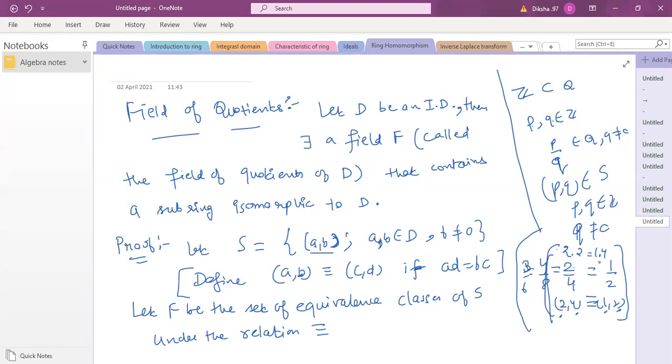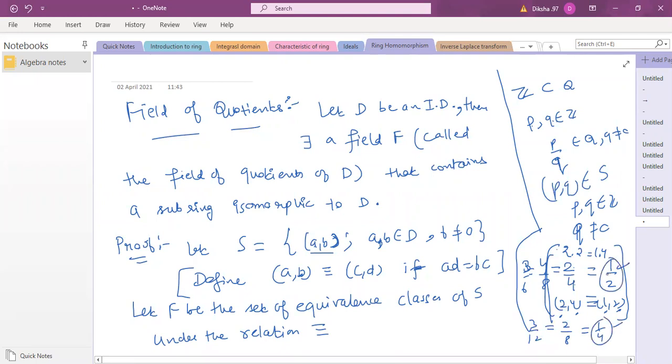So 1/2 represents just one element of the rational numbers. 2/4 is not different from 1/2. Same is here. 2/8 is same as 1/4. 3/12 is same as 1/4. So हर इक्विवेलेंस क्लास का एक यूनिक एलिमेंट जो है, यू पिक अप दैट एंड वहां से हम फील्ड कंस्ट्रक्ट करेंगे, राइट?